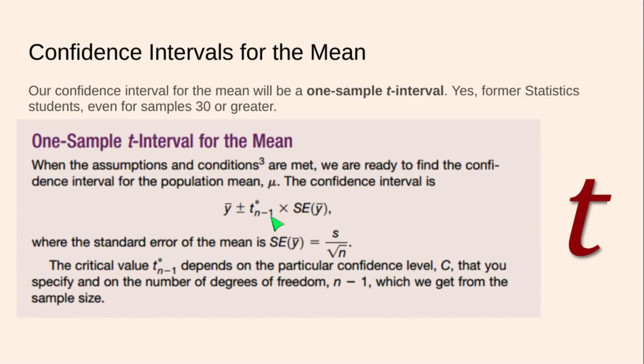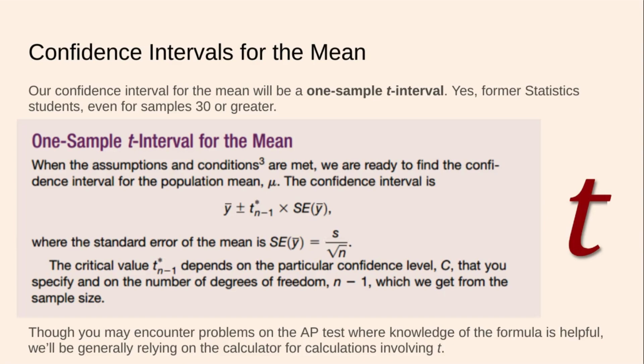So you got a t star rather than a z star times the standard error of the sampling distribution of sample means, where the standard error is the sample standard deviation divided by the square root of the sample size. The critical value, t star, depends on the particular confidence level c, just like a z star value that you specify, and on the number of degrees of freedom, n minus 1, which we get from the sample size. Though you may encounter problems on the AP test where knowledge of this formula is helpful, one, it helps that it looks like all of the other formulas for confidence intervals we used.